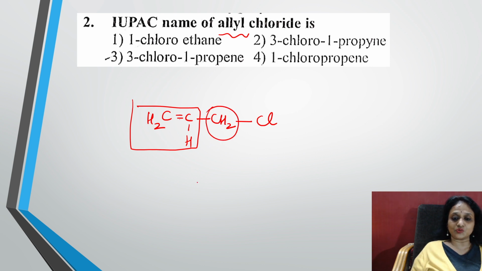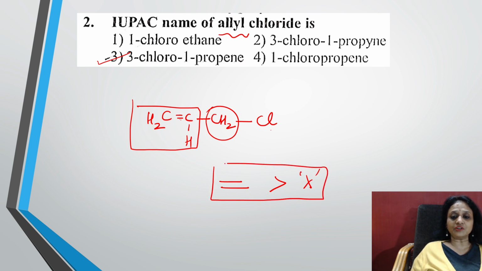So now this is your double bond and this is your carbon, and this is what is called the allyl group. So careful. Now, IUPAC name of the allyl chloride. Among all these, check carefully this option: 3 chloro 1 prop 1 ene. Okay. When we have a double bond and a chlorine, the double bond is given more preference than your halogen atom. Remember this.